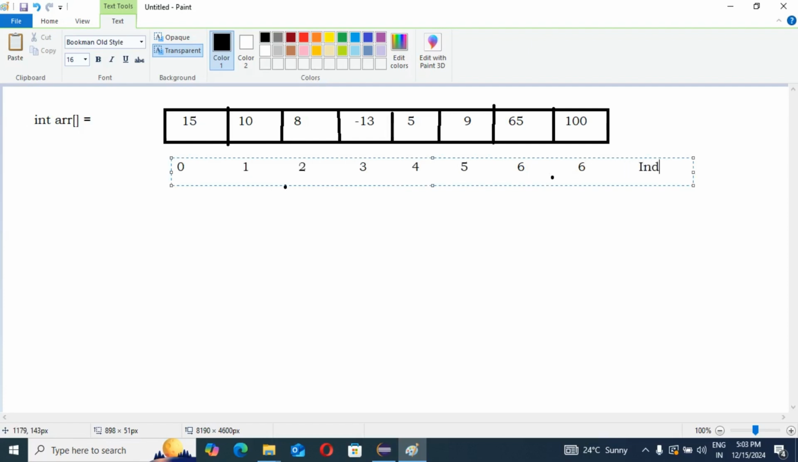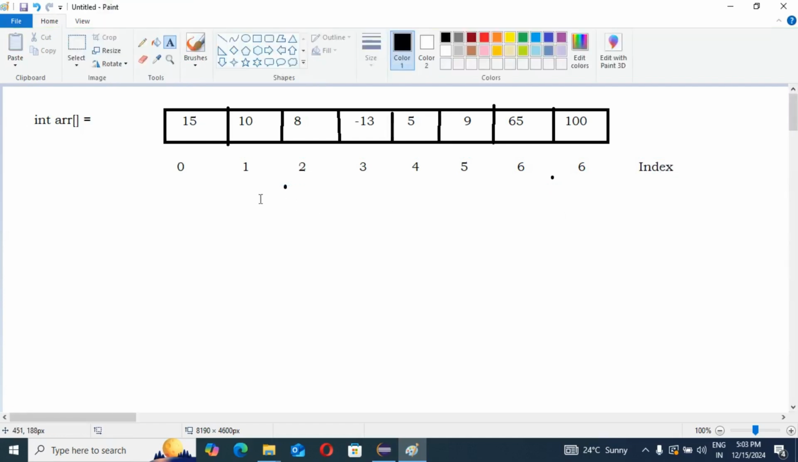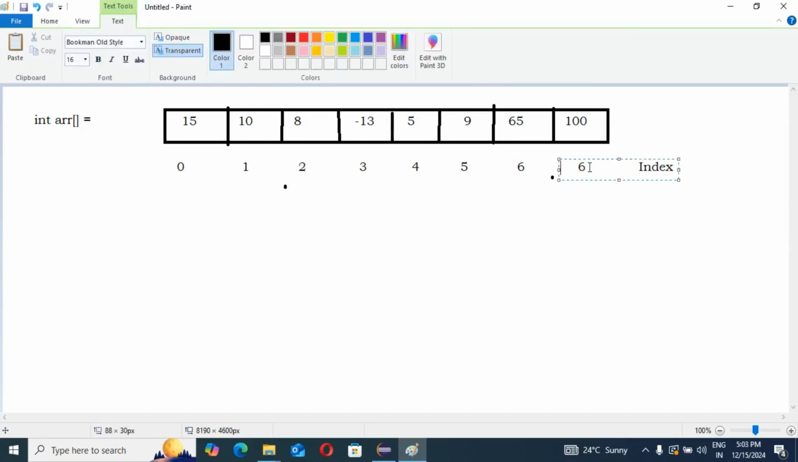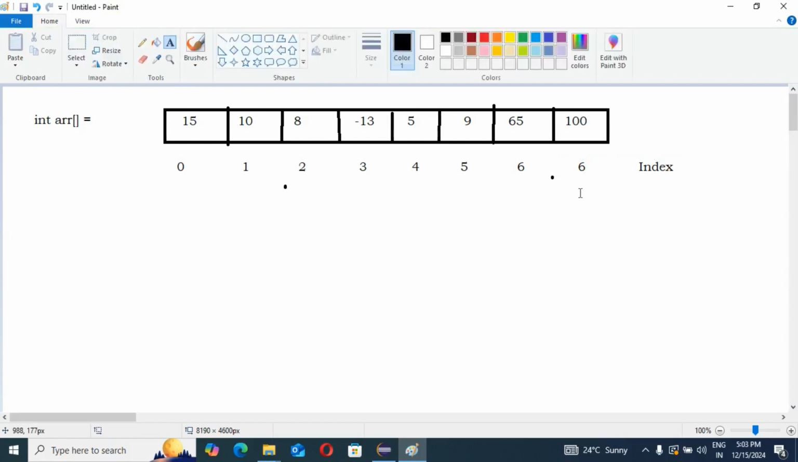Correct? This is the zero index, first, second, till sixth. Sorry, I made a mistake. This is not 6, this is the 7 index.